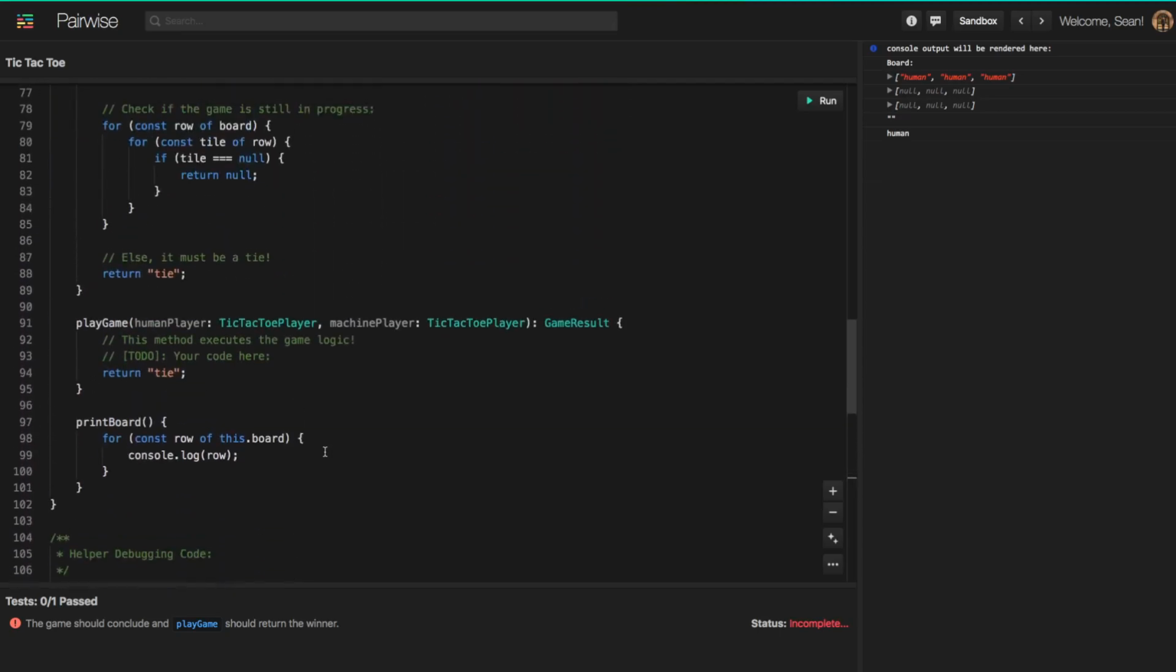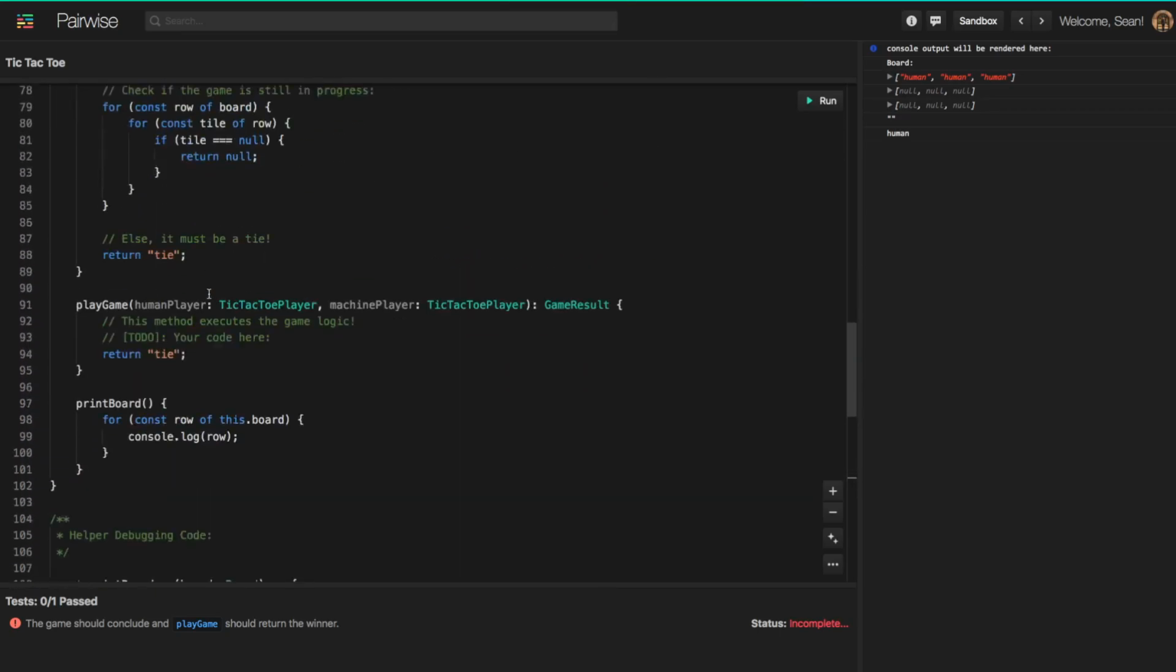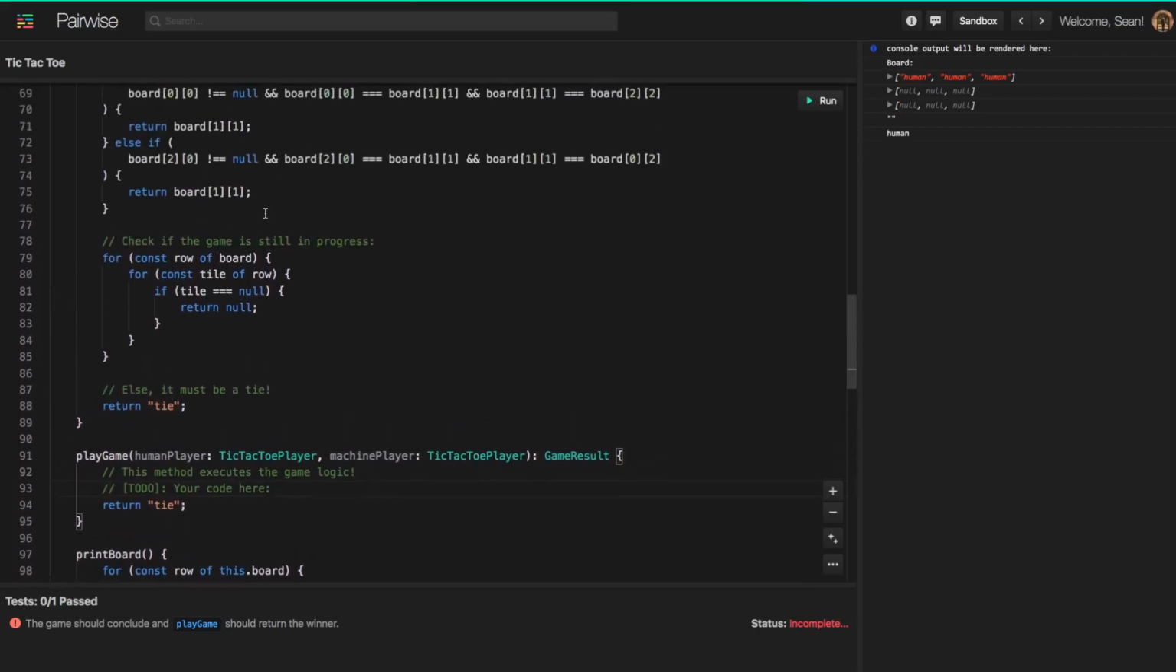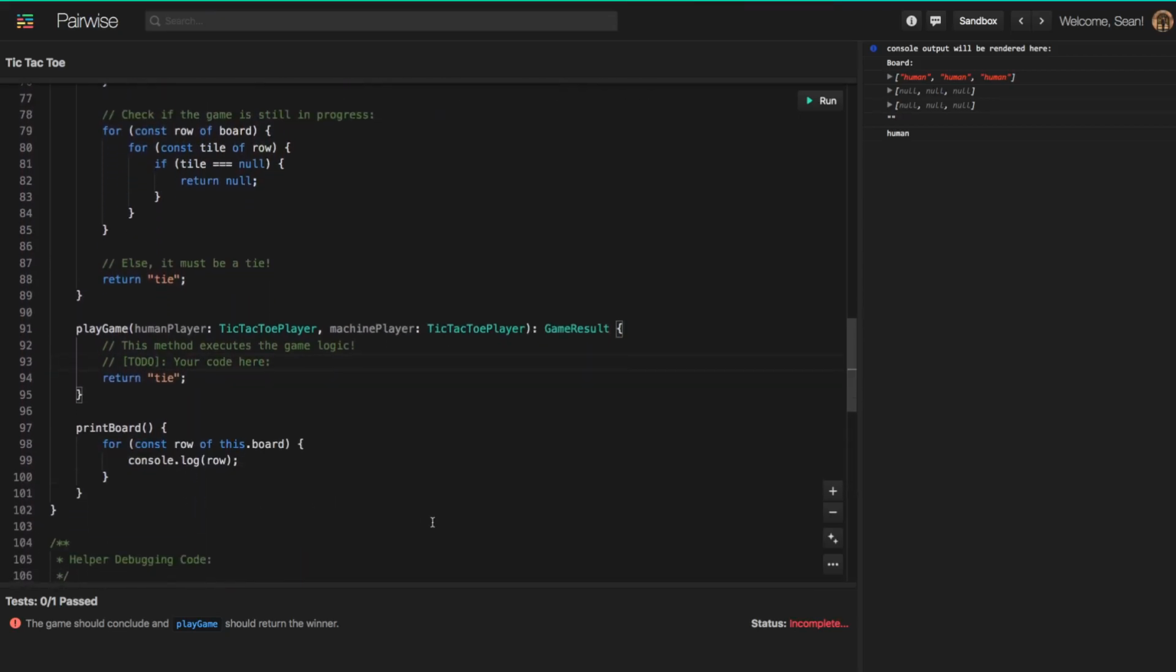Okay, let's move on to our final method to implement, which is the play game method. This is the method which actually executes the logic to play the game. The main idea here is that we want to have the two different players simply take turns playing the game until we get to a point where either there's a winner or there's a tie.